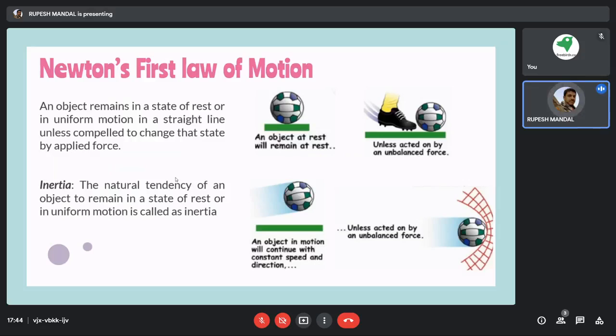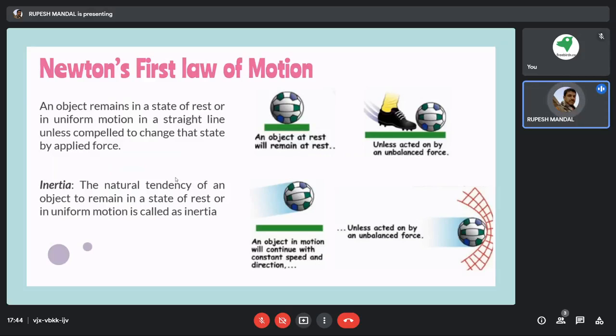What is the meaning of that? Let's try to understand this definition with an example. Let's take the example of a ball, a football. When you place that football on the ground, will it move? If it is a plain surface and you place that football, will it move?